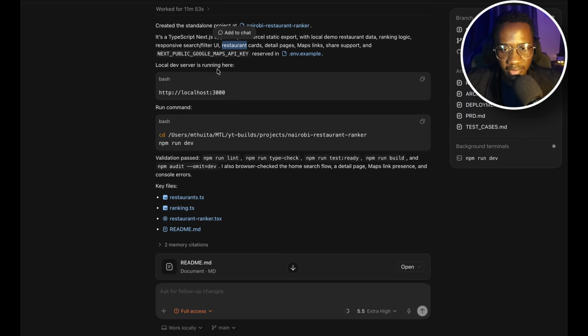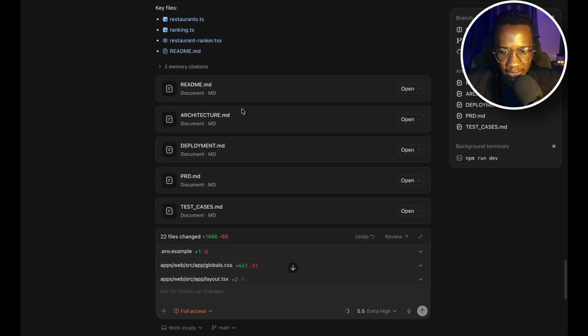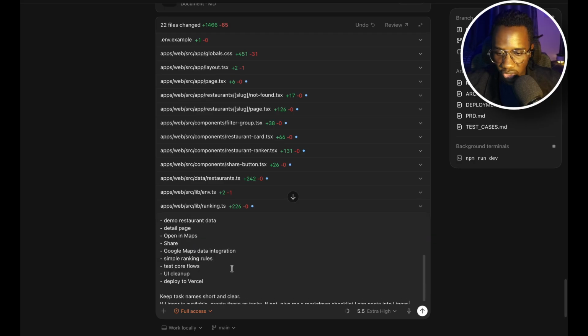Then the local dev server is running on port 3000, so we're going to check it out in a few. And yeah, that's majorly it. So one thing I also like to do is have a project management tracker so that we get to define what we need to build. The reason I'm doing this is because sometimes with AI, you get to deviate a lot because of the different suggestions it can give you. But to keep it a bit cleaner, we have to define our project structure.